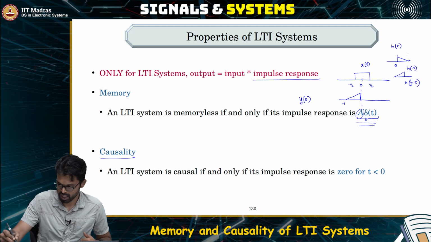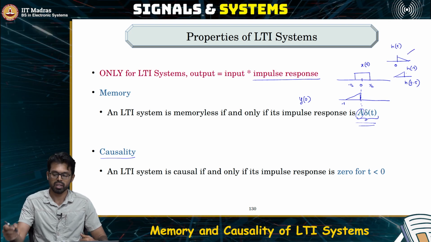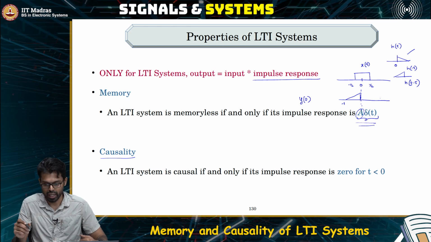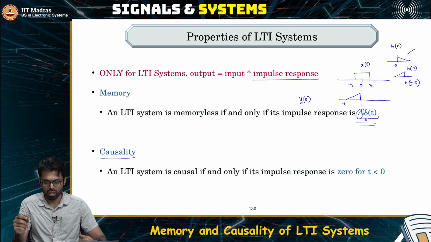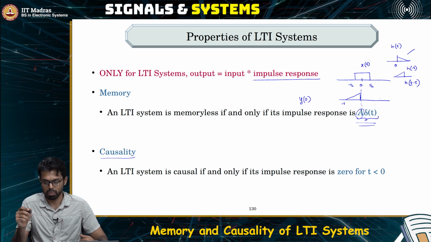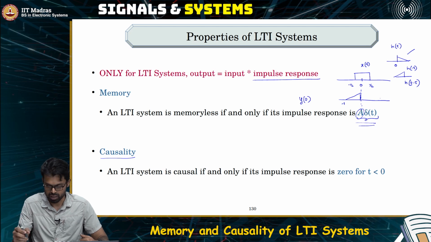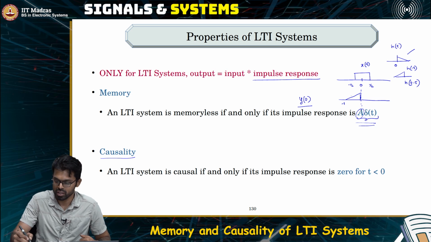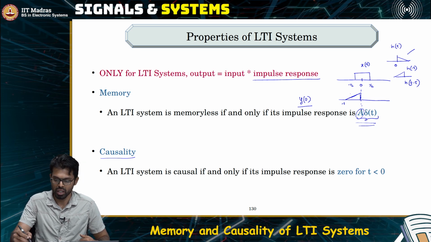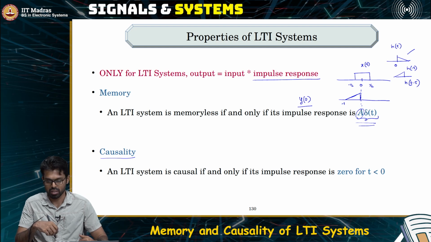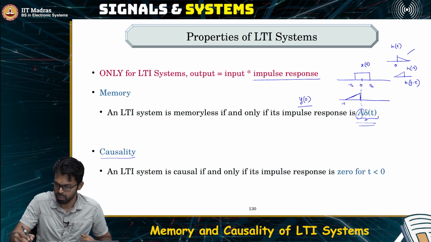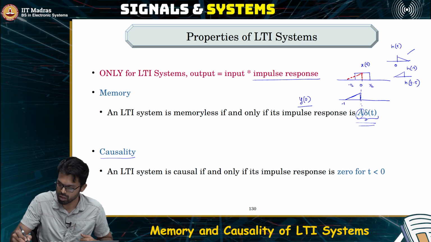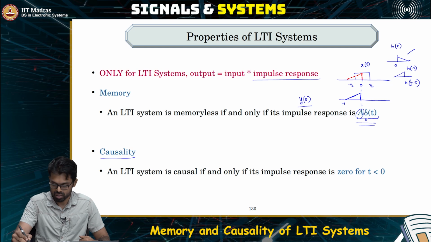So let's take this same example. As you can see here, the output at any point is going to depend only on the input which was at present and the past. So the output at time t equal to 0, which is y of 0, is the area of the product of these two signals, right, this area.